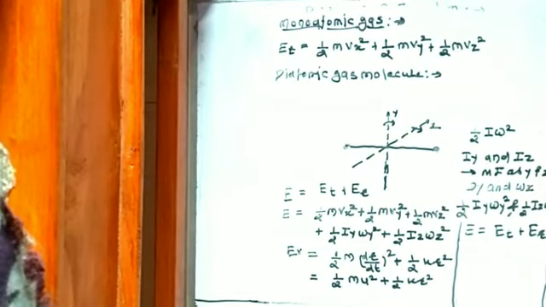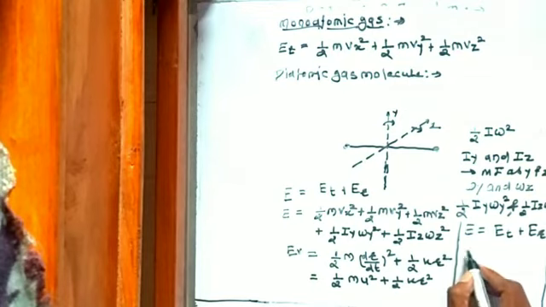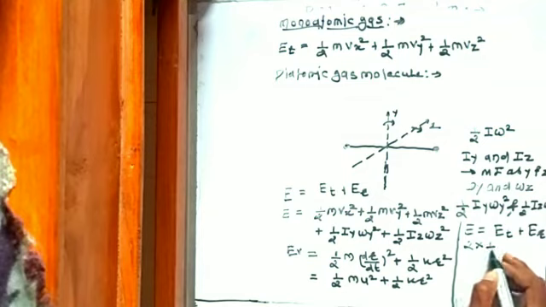According to the law of equipartition of energy, the average energy associated with each quadratic term is equal to 1 by 2 kBT, and so the vibrational mode contributes 2 into 1 by 2 kBT.